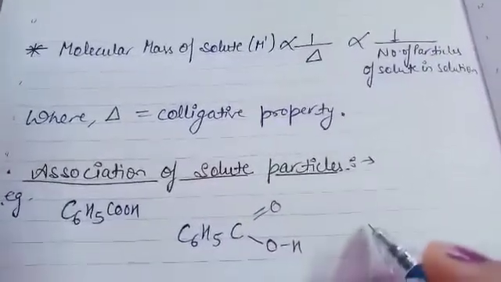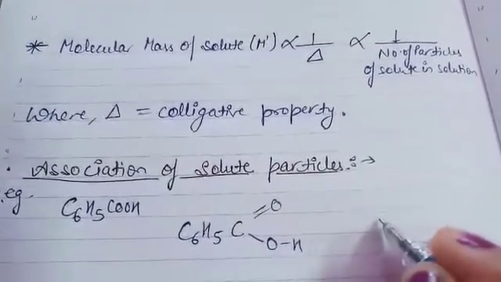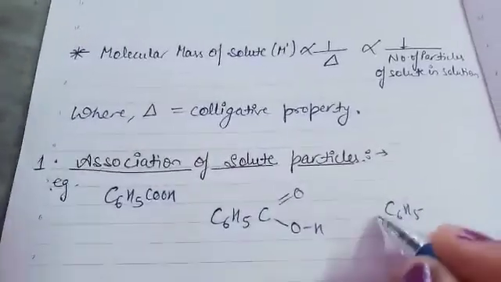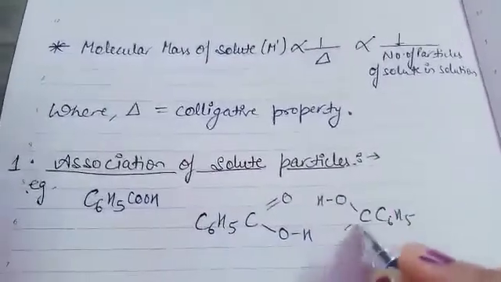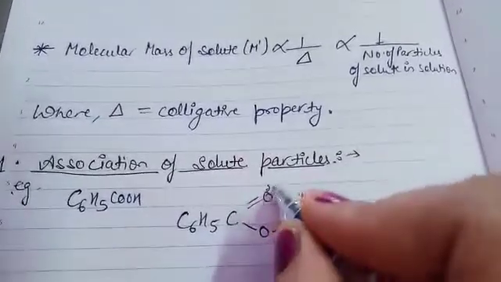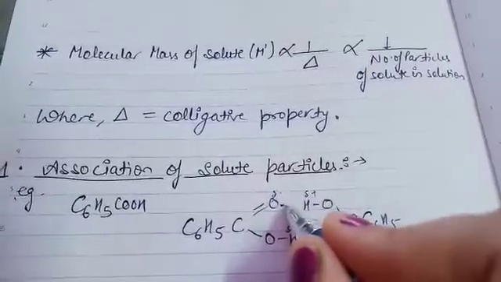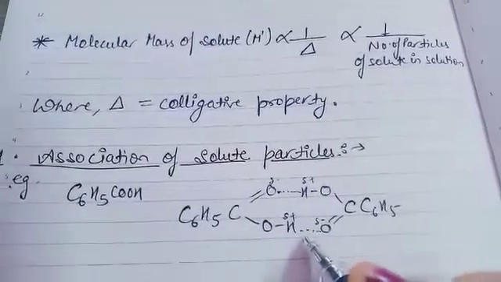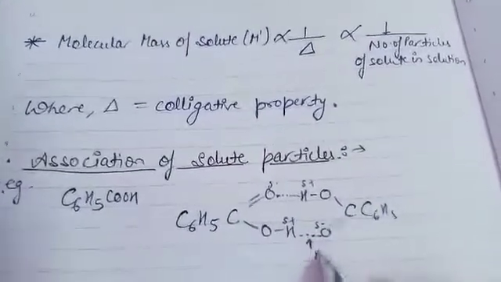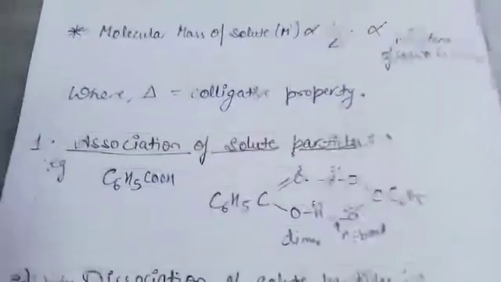Generally when it is dissolved in water or some other solvent, it undergoes molecular association. Now just see, this one is C6, now this is O, this one is H, this one is a double bond. Now this is partially negative, this one is partially positive. So between these, they associate with the help of a hydrogen bond. You know hydrogen bond, it's a strong bond and represented by a dot. So this is a hydrogen bond, and they form a dimer.